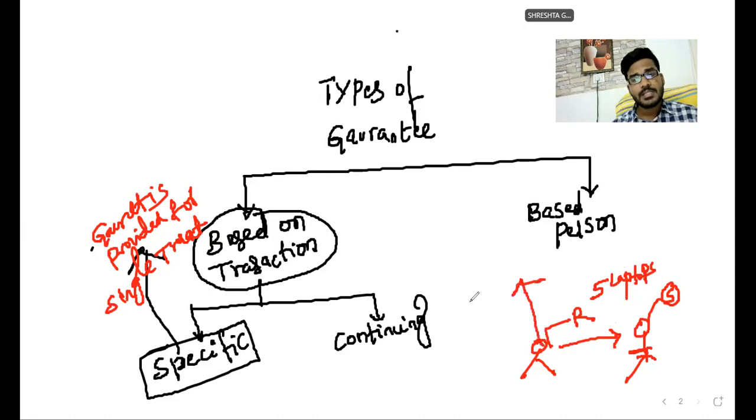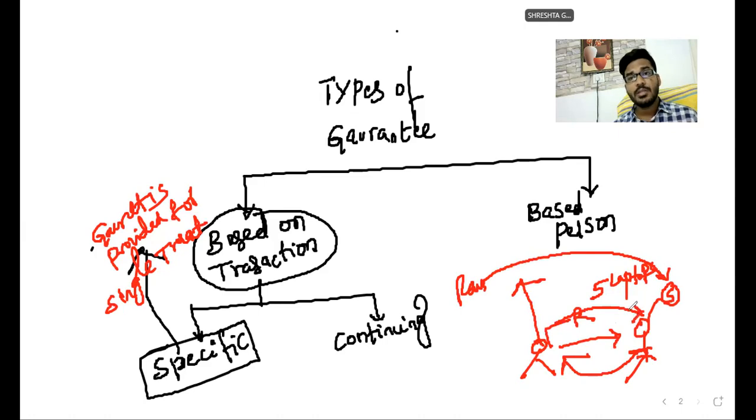Then Ramesh approached person Ram. Ram gives a guarantee to Suresh: Suresh, no problem. You provide 5 laptops to that particular party. If that party fails to pay the laptop amount, then I will pay. Here Ram is giving a guarantee for only 5 laptops, only for that laptop related transaction. So once you sell the laptops to that particular party and he pays the 5 laptops price to you, then the guarantee is completed. Why? Because here guarantee is given for a particular specific transaction. After completion of that specific transaction, guarantee is completed. Such type of guarantee is called as specific guarantee.